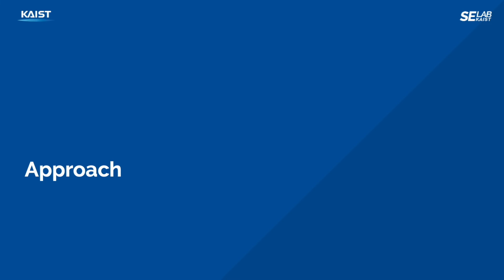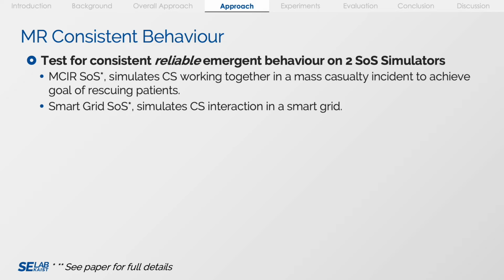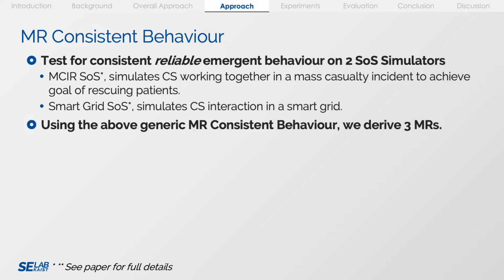Now for the approach. For the metamorphic relation consistent behavior, we want to test for consistent reliable emergent behavior on two SOS simulators. The first SOS simulator, called the MCIR SOS, simulates constituent systems working together in a mass casualty incident to achieve the goal of rescuing patients. The next SOS, called the Smart Grid SOS, simulates constituent system interaction in a smart grid. Using the above generic metamorphic relation consistent behavior, we derive three additional metamorphic relations.